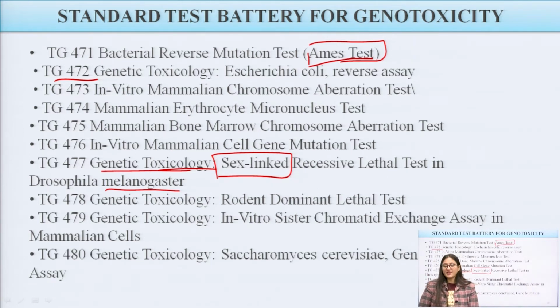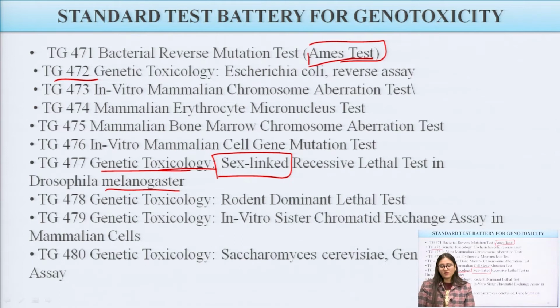Now the next one is TG478. This is also a very important genetic toxicology test. These are all standard tests which we mainly use for determining the genotoxic effect of any kind of agent. TG474, 478, genetic toxicology, rodent dominant lethal test.